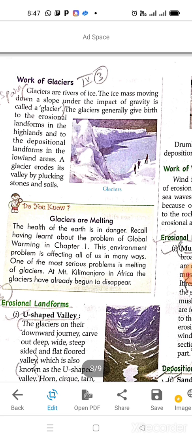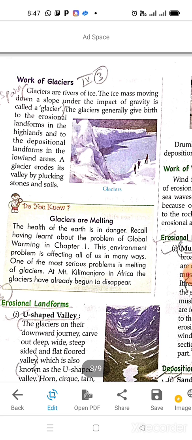And nowadays, because of global warming, glaciers are melting too fast. So the health of the earth is in danger. Recall having learned about the problem of global warming in chapter 1. So we read about global warming, right? This environmental problem is affecting all of us in many ways.